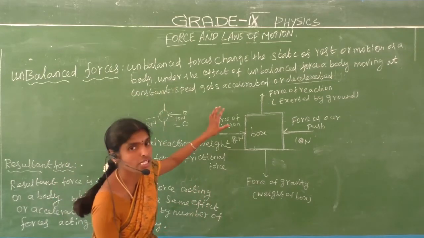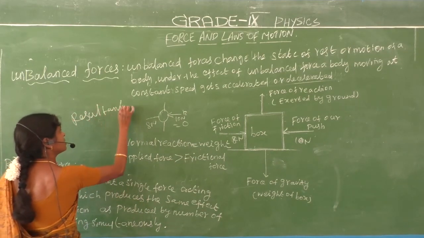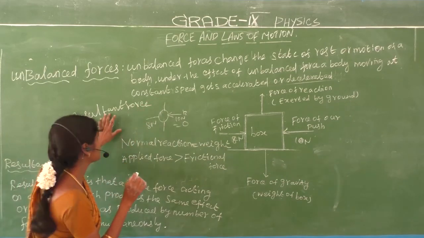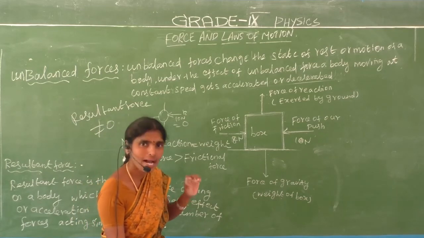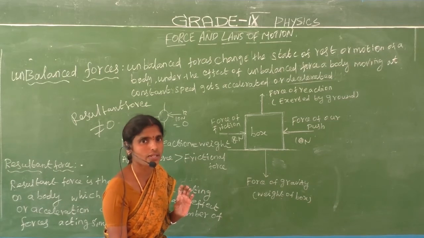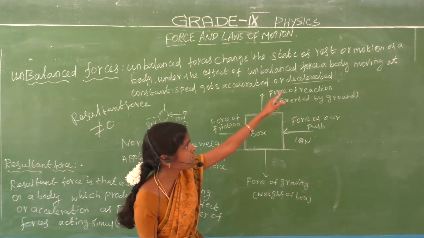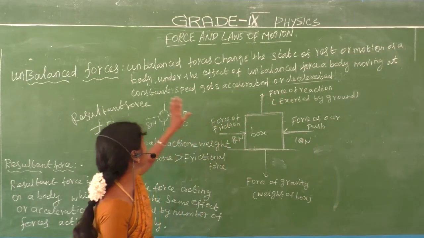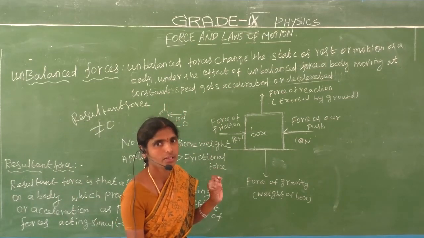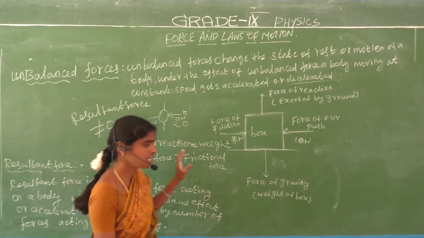What is meant by unbalanced forces? If the resultant force is not equal to 0, that is the unbalanced forces. Balanced forces means the resultant force is equal to 0. Unbalanced forces change the state of rest or motion of a body under the effect of the unbalanced force. Do you understand, students? You understand the concept.